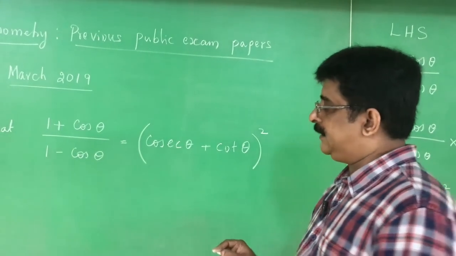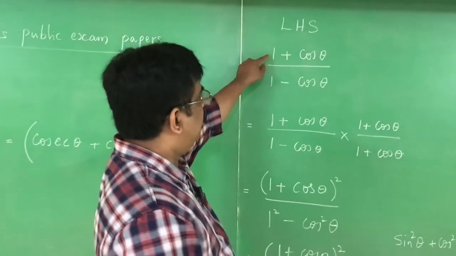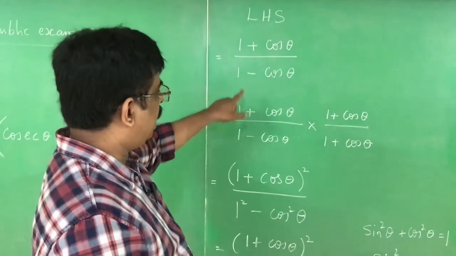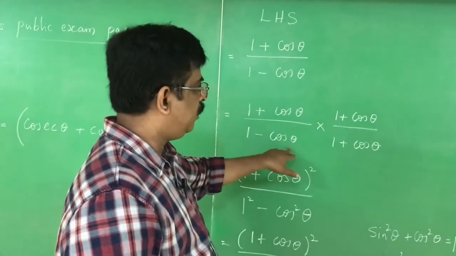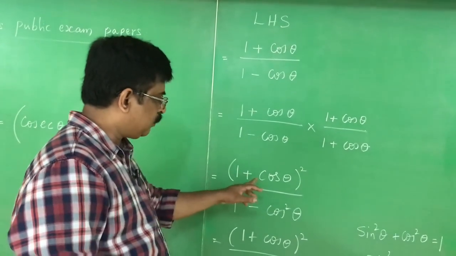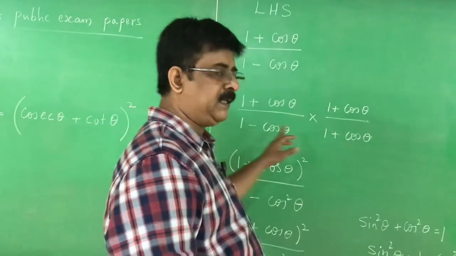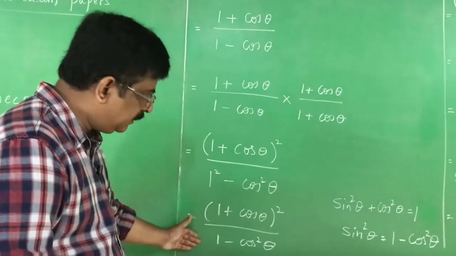Therefore what we can do is, we start with the LHS. Always we have to start with the LHS. LHS is 1 plus cos theta by 1 minus cos theta, right? Now I multiply both numerator and denominator by the conjugate of the denominator, that is 1 plus cos theta. Now 1 plus cos theta whole square is the numerator. Denominator is in the form of a plus b into a minus b, that is equal to a square minus b square. I have written that.